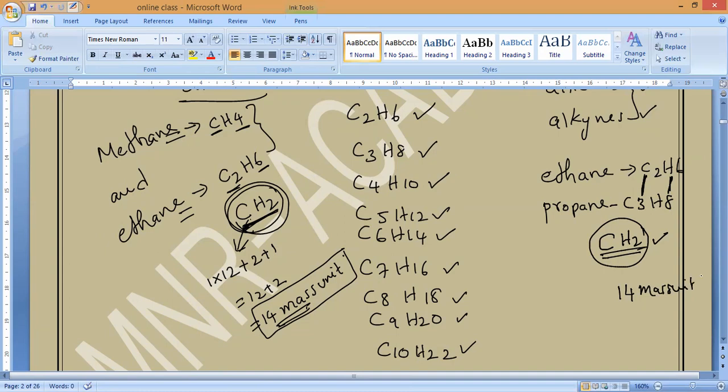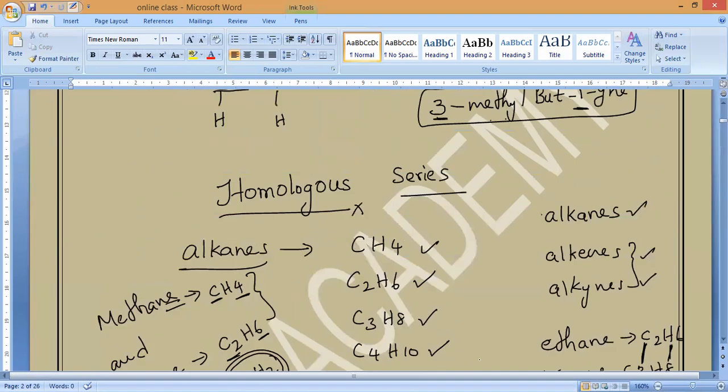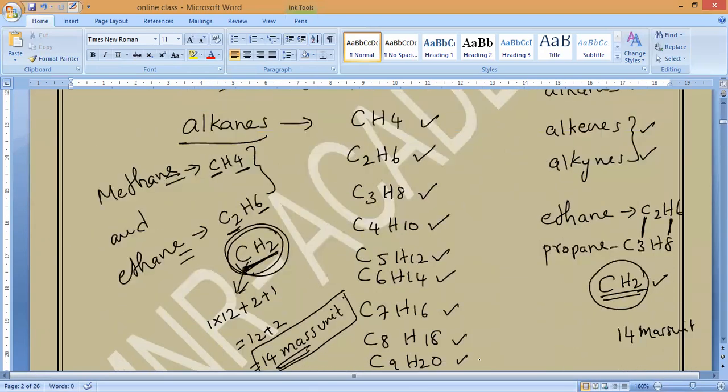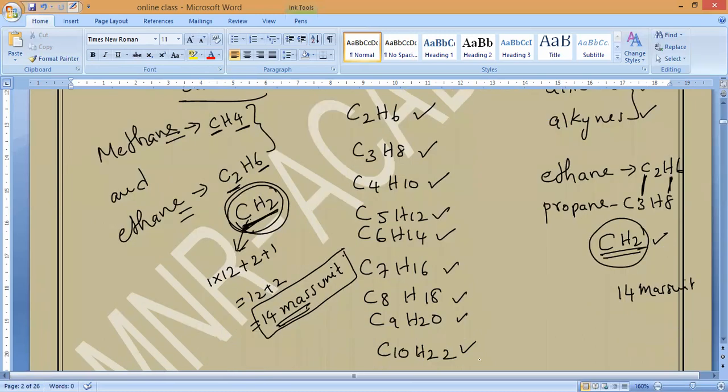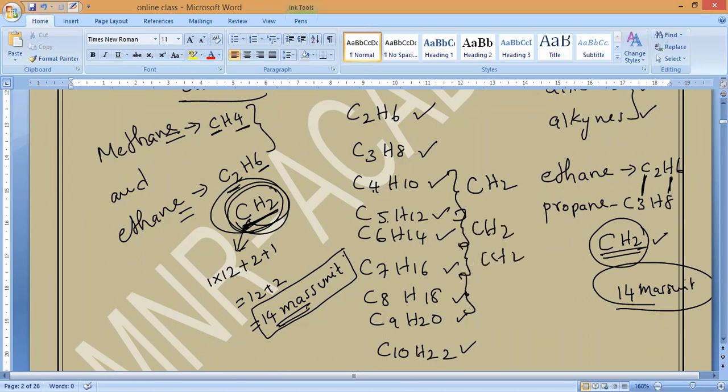A series like this is called a homologous series. Are you understanding? Similar chemical formula, varying by CH2, and what is the mass unit? 14 mass unit. You can check the next compounds. What is the difference between C4 and C5? Hydrogens, CH2. These two you can check, CH2. Everything varies by CH2 only.